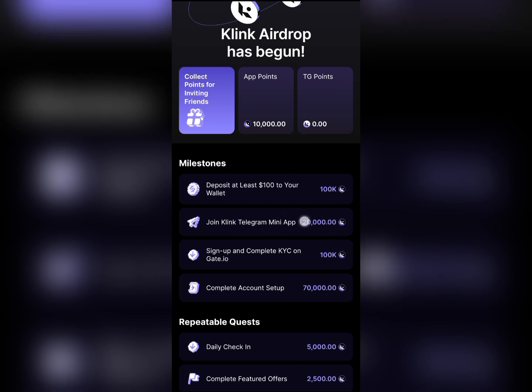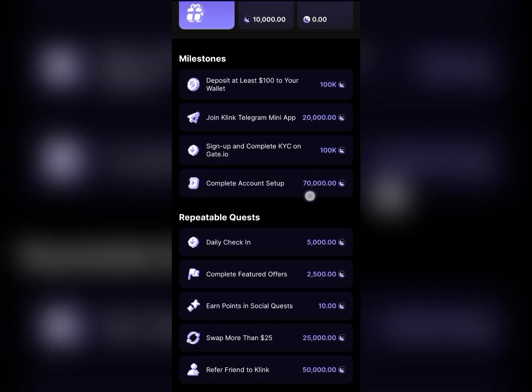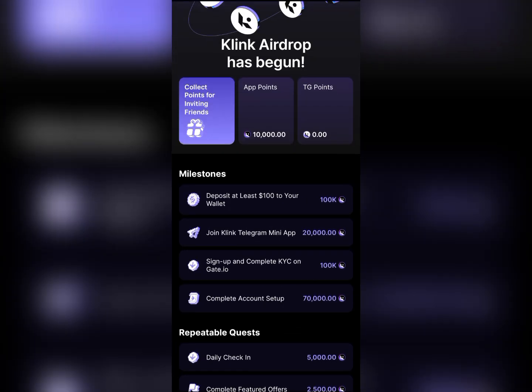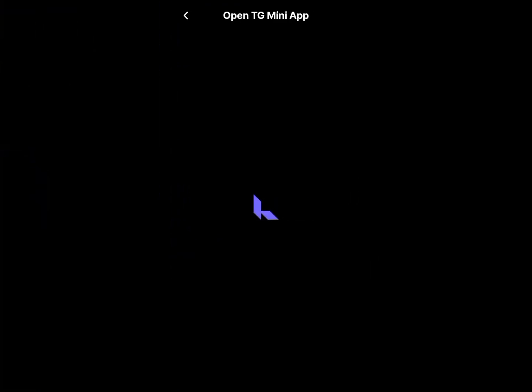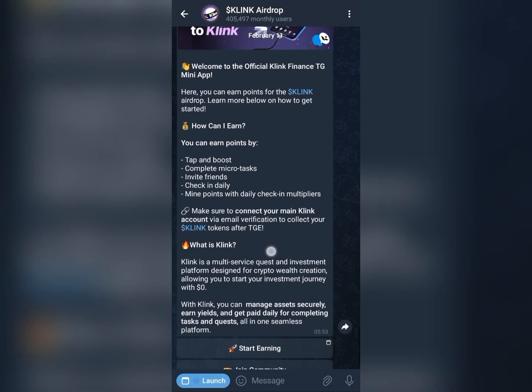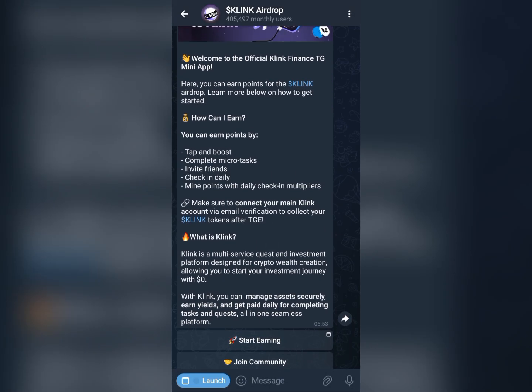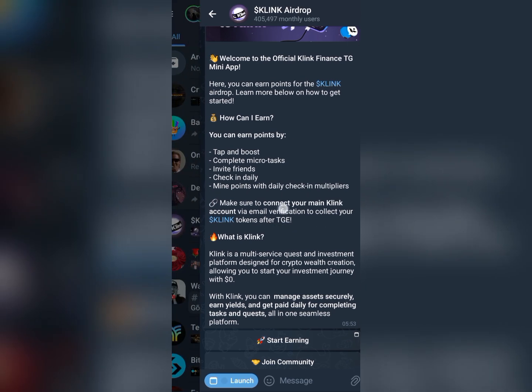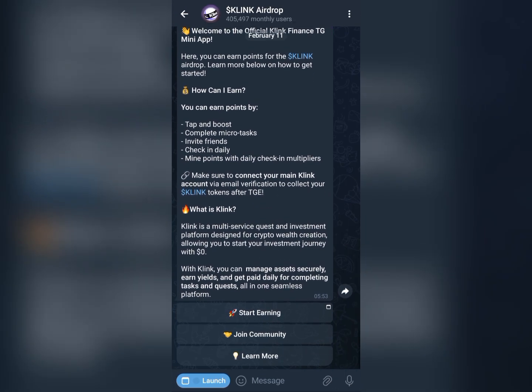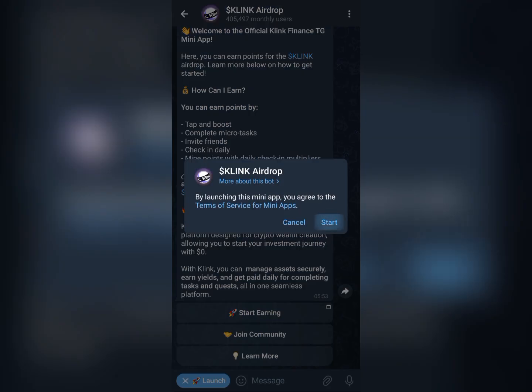So let's join the KLINK Telegram mini app and let's link it. So this is the Telegram mini app. Make sure to connect your main KLINK account via email verification to collect your KLINK tokens after TGE. So it's very important to create an account. Let's launch.